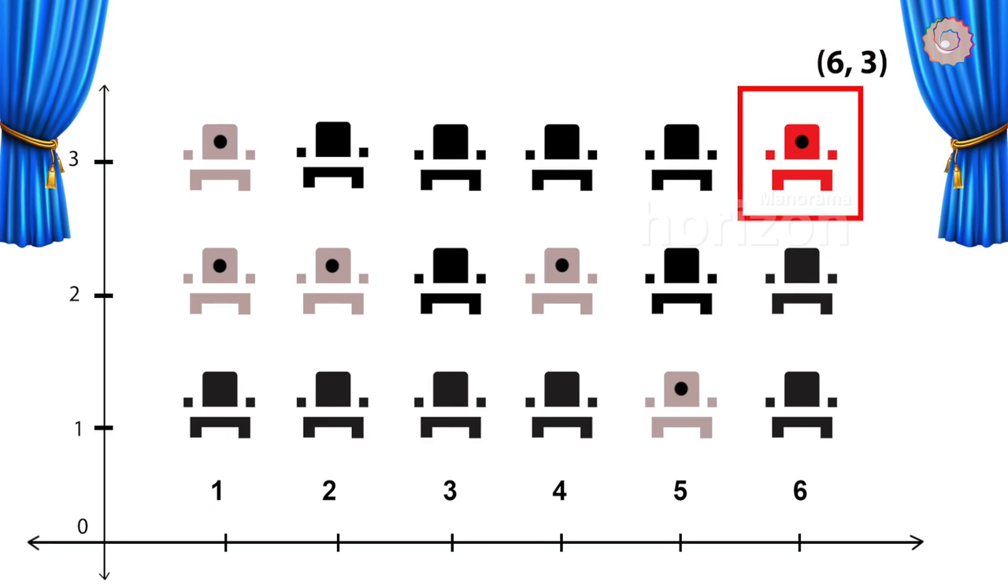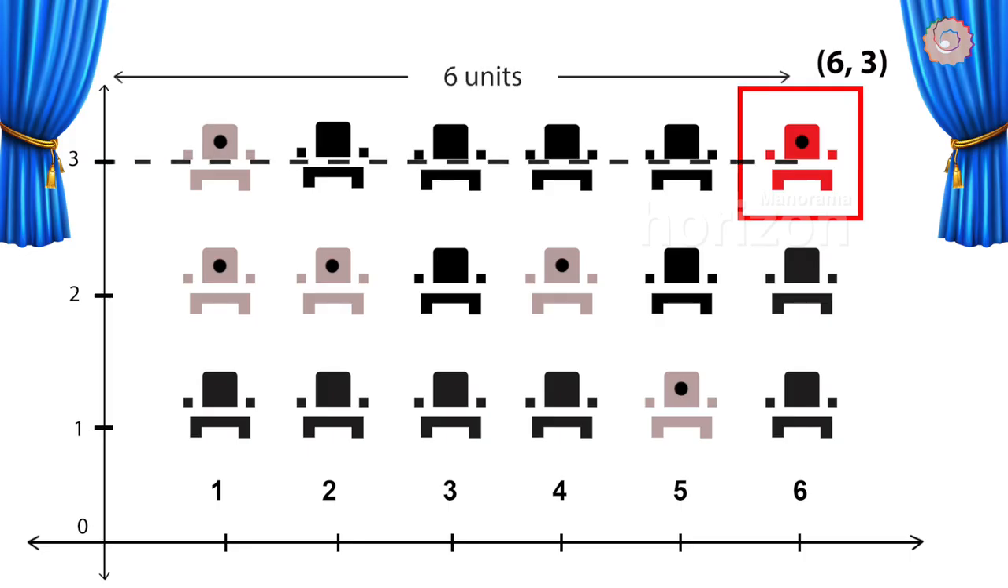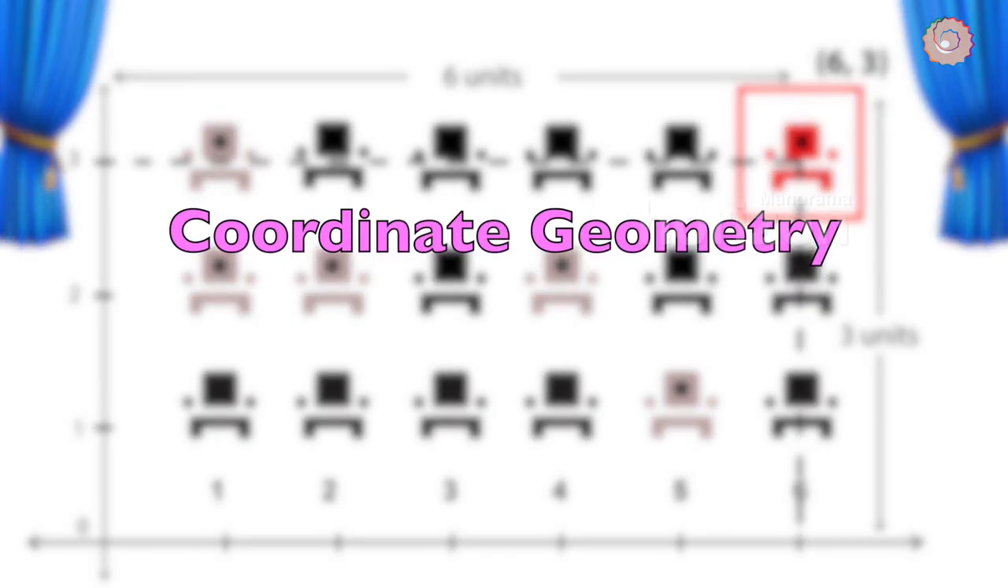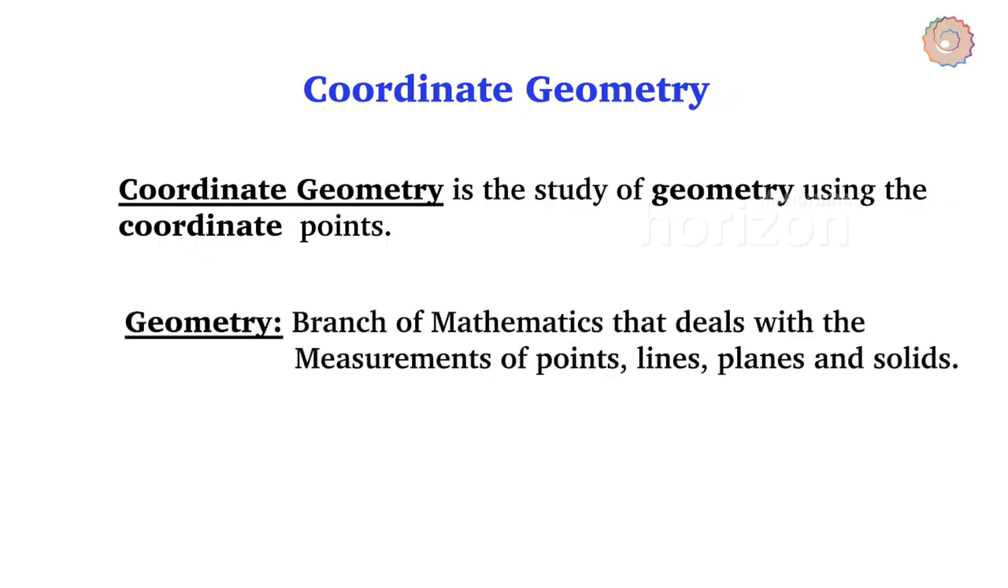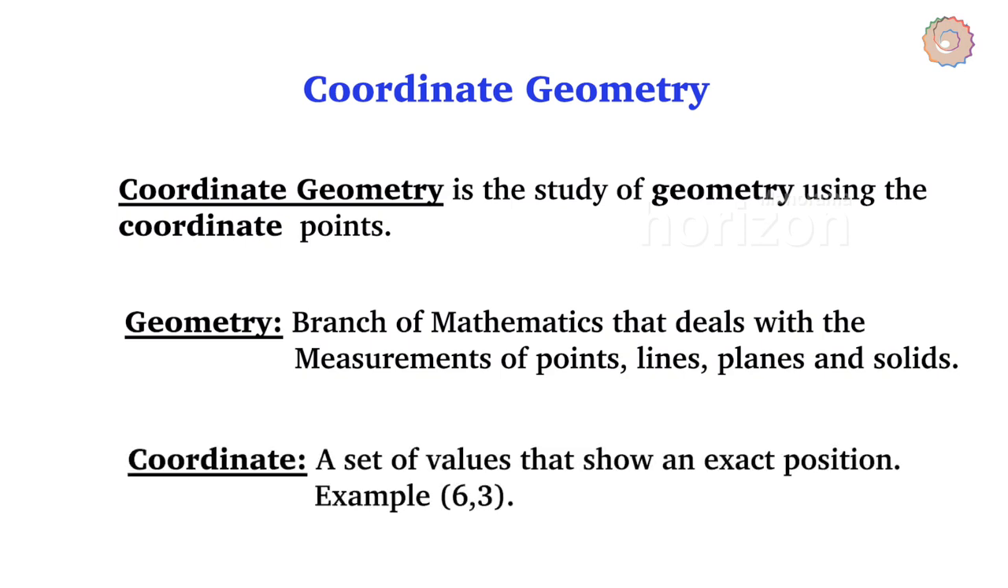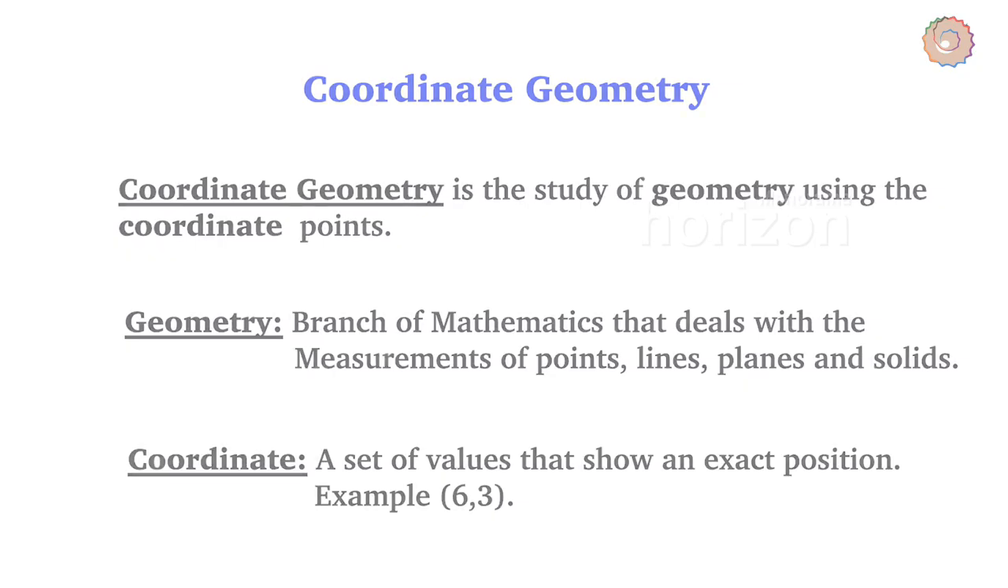So now we can mention your selected seat as 6, 3. That is, your seat is 6 units away from the vertical number line and 3 units away from the horizontal number line. This is the basic concept of coordinate geometry, that is, the study of geometry using coordinate points. Geometry is a branch of mathematics that deals with the measurements of points, lines, planes and solids, and a coordinate is a set of values that show an exact position.